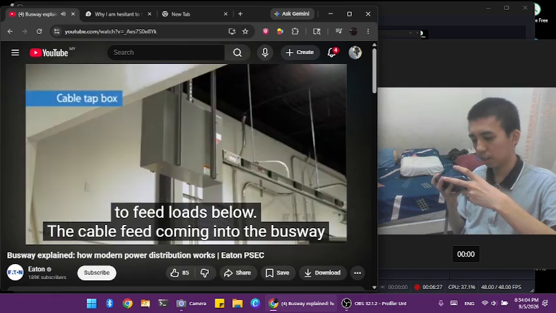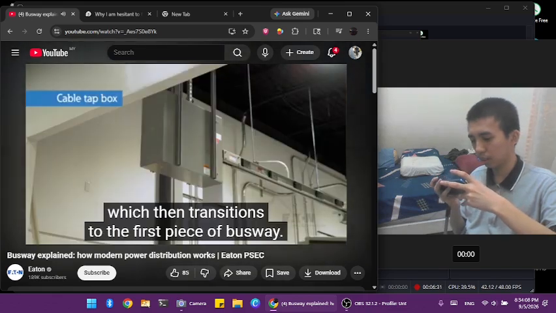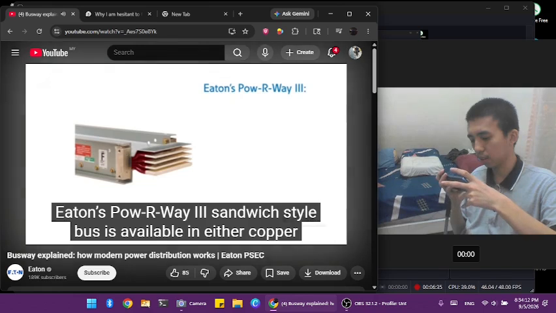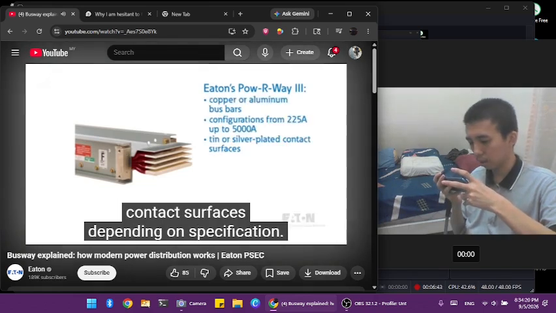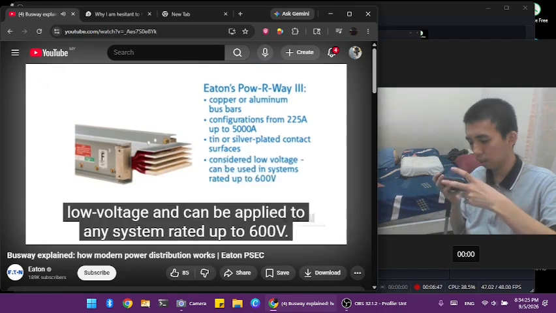The cable feed coming into the busway is terminated in a cable tap-off, which then transitions to the first piece of busway. Eaton's PowerWay 3 sandwich-style busway is available in either copper or aluminum bus bars with configurations from 225 amps up to 5,000, and either option will have tin or silver-plated contact surfaces depending on specification. PowerWay 3 is considered low voltage and can be applied to any system rated up to 600 volts.